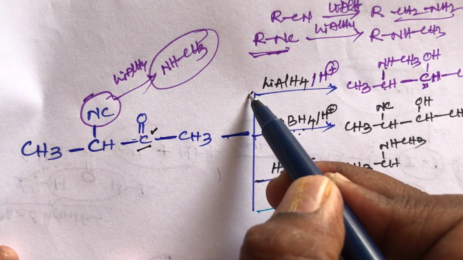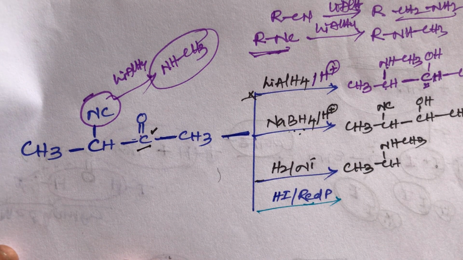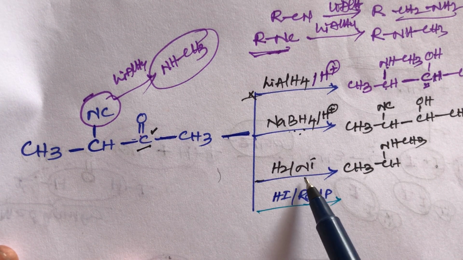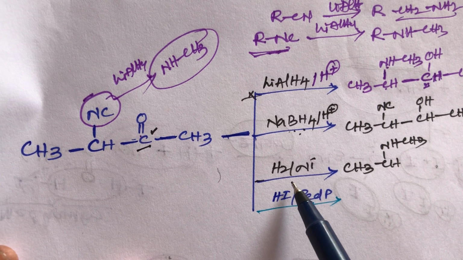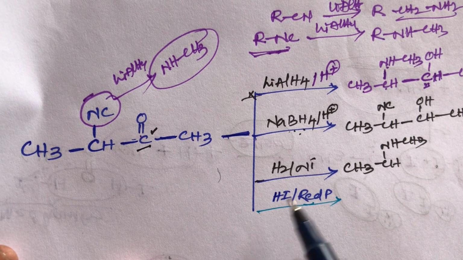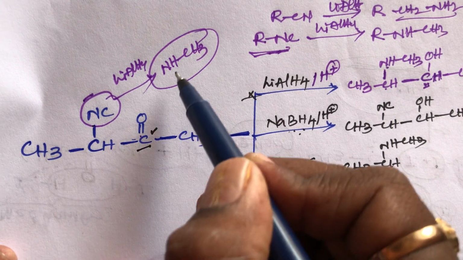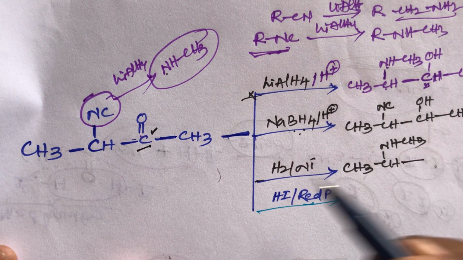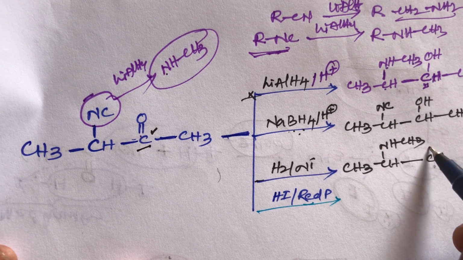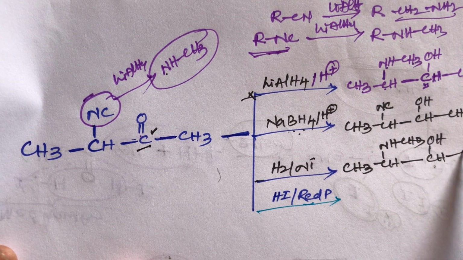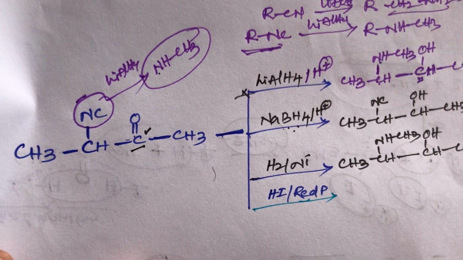It is similar to the first product. In catalytic hydrogenation it can reduce everything, so this NC group is converted into NHCH3. Then this keto group is converted into secondary alcohol, and after that CH3. This is also very important, student.